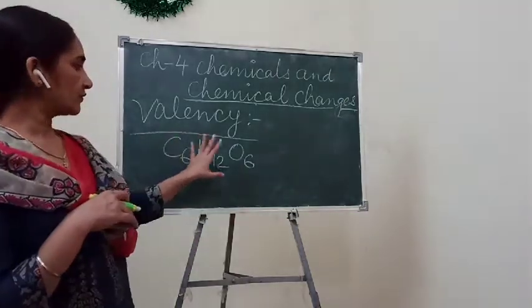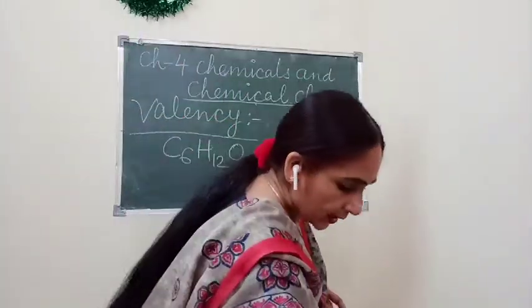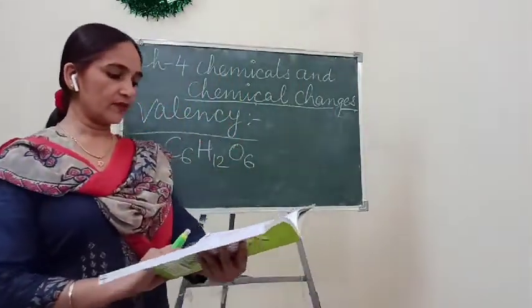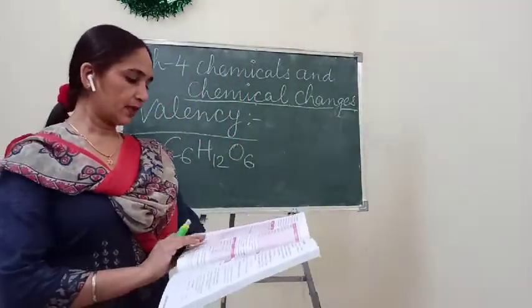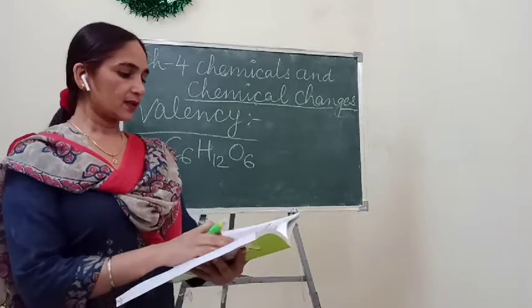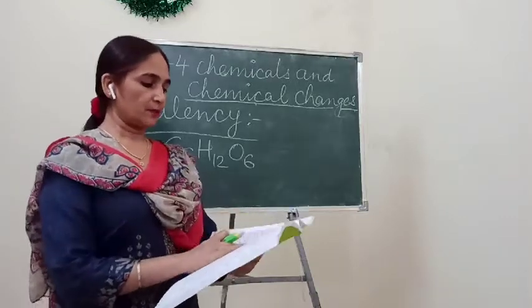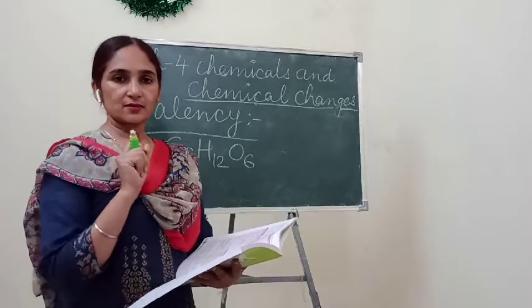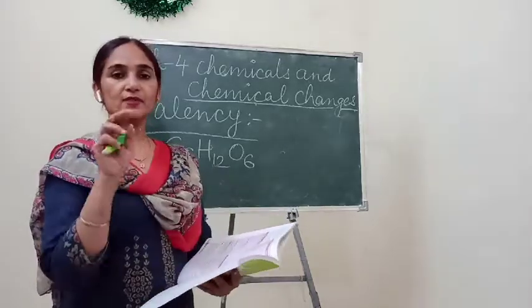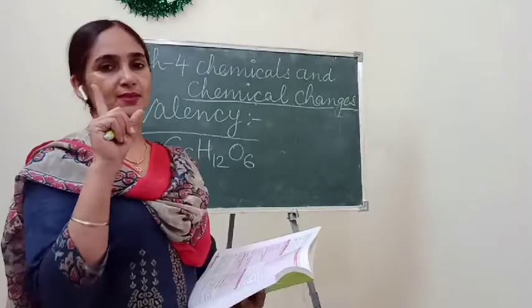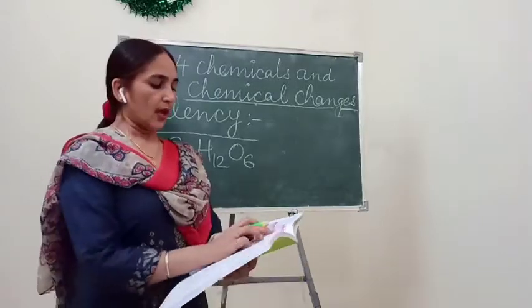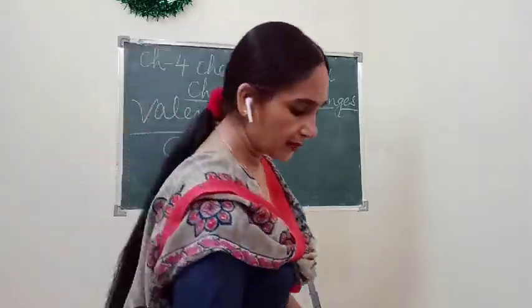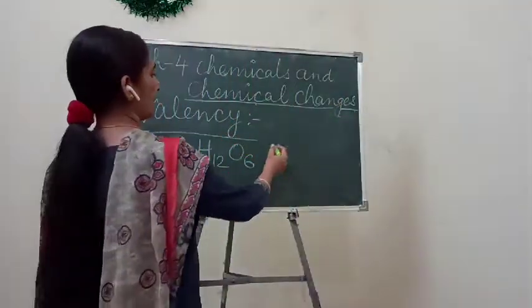On the basis of this, in the new book they have given a table of elements and their valency. Here they have written that hydrogen has single valency because it can always combine with a single element. In the same way, carbon has 4 valencies.